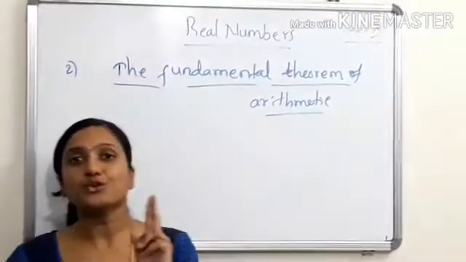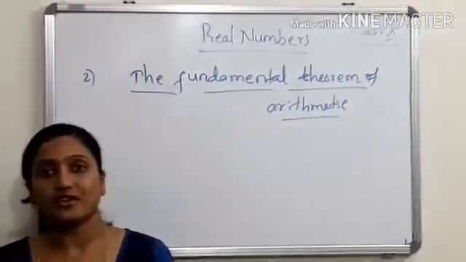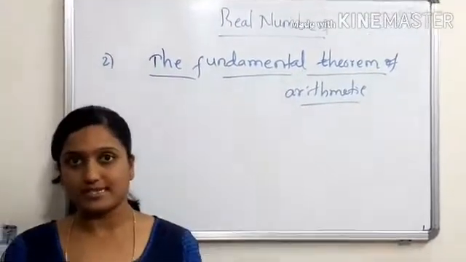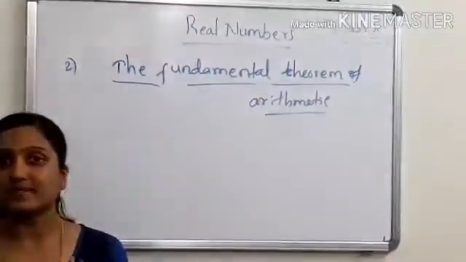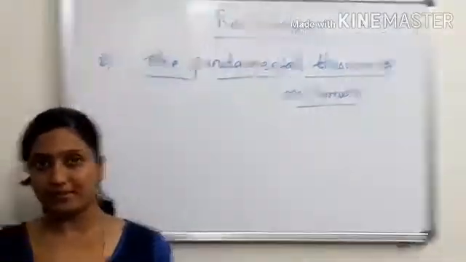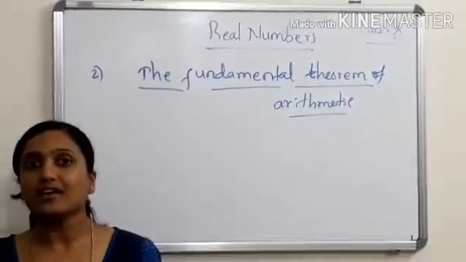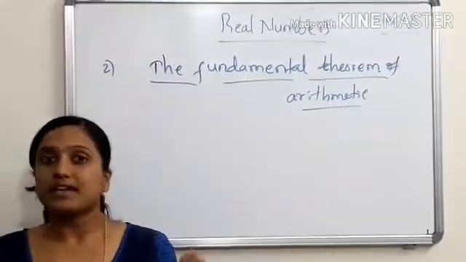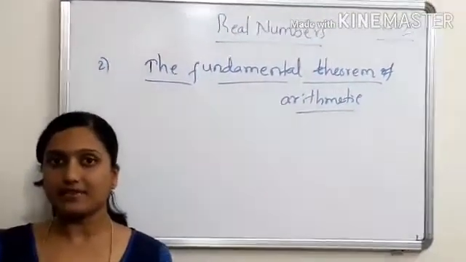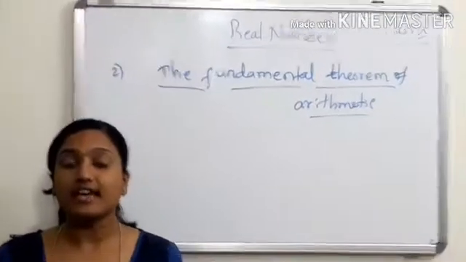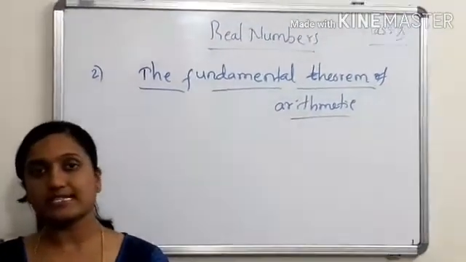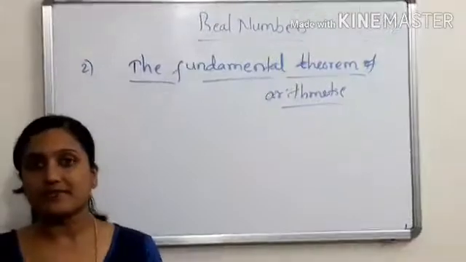You know that there are two types in the natural numbers. If you don't remember, just watch my first video, the introduction to the number system. There are two types in the natural number system: prime numbers and composite numbers. A prime number has only two multiples, itself and one. Otherwise, we can say it is a number which we can divide only by itself and one. For example, 2, 3, 5, 7, etc.